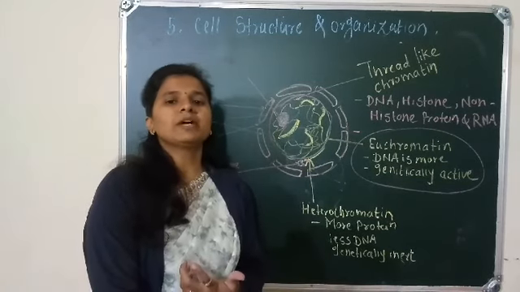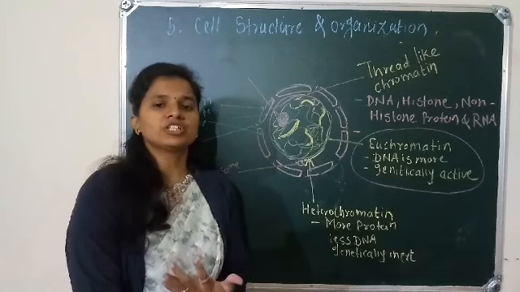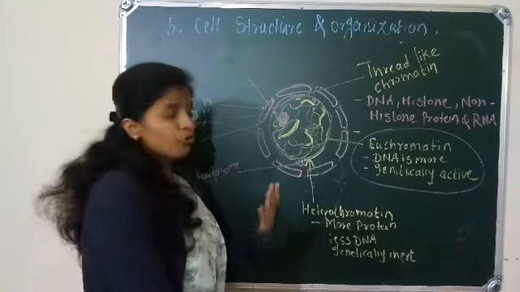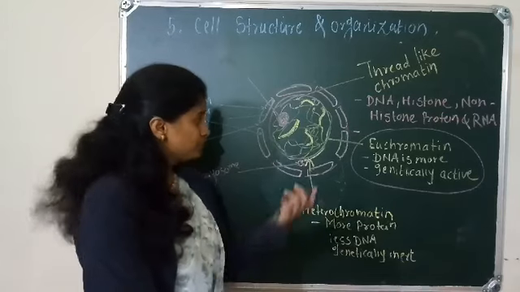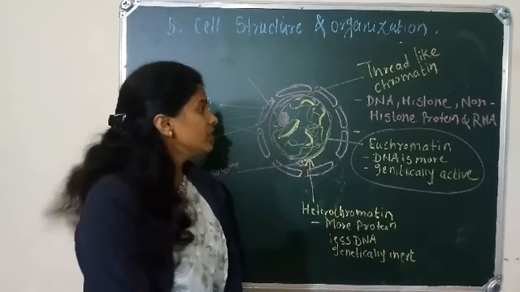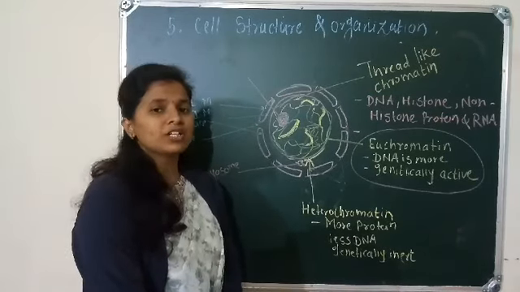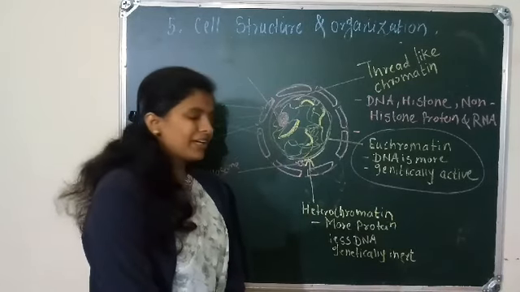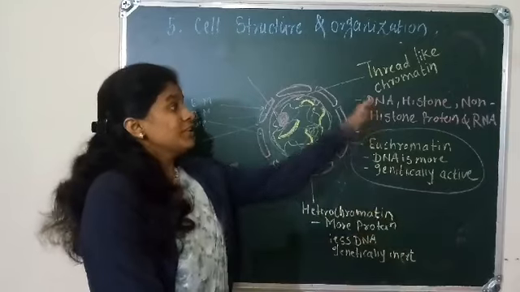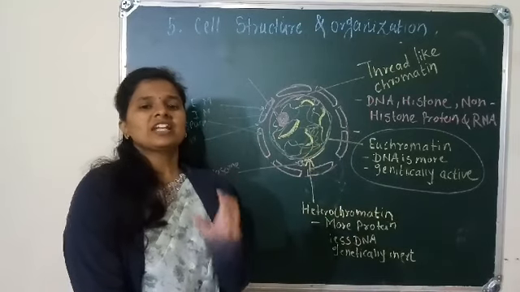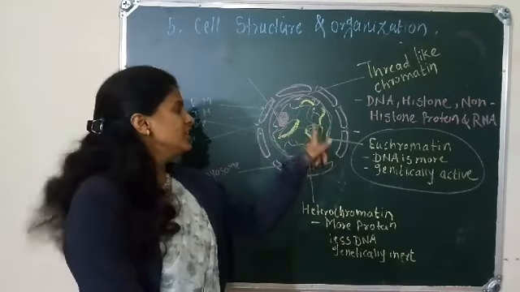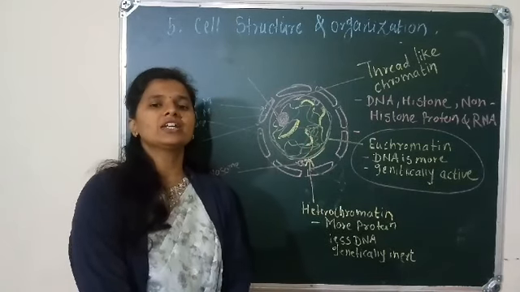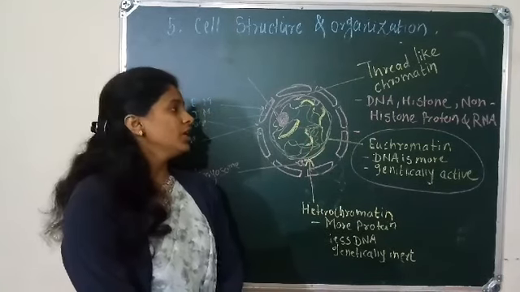The nucleus is made up of four components. First is the nuclear envelope, second is the nucleolus, third is the nucleoplasm, and fourth is the chromatin network, which contains euchromatin as well as heterochromatin. And generally, what is meant by the chromatin network is a thread-like structure present in the nucleus, which is made up of DNA, histone and non-histone protein.